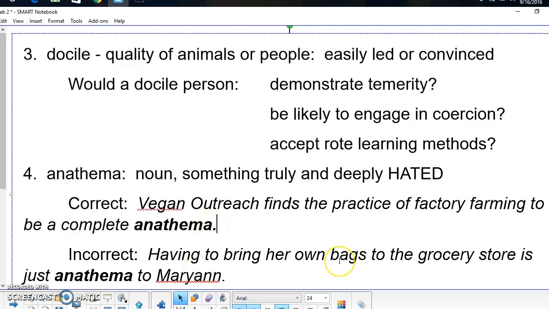Here's an incorrect use of it. Having to bring her own bags to the grocery store is just anathema to Marianne. This may be annoying, having to remember to bring your own bags, and you get in the store and you realize they're still in the car, but it's just not serious enough to merit a term like anathema. It's just too strong. So this sentence would have been written by somebody who knows that anathema generally means something unpleasant, but isn't aware of the connotation, which is that it has to be really deep hatred.